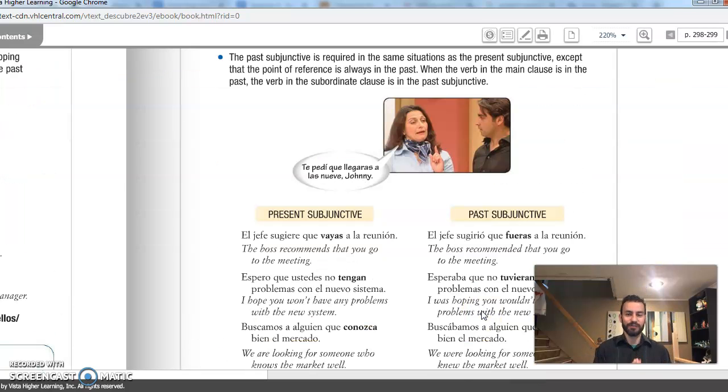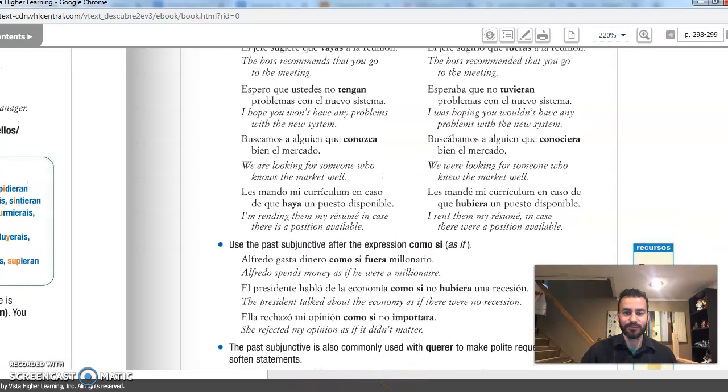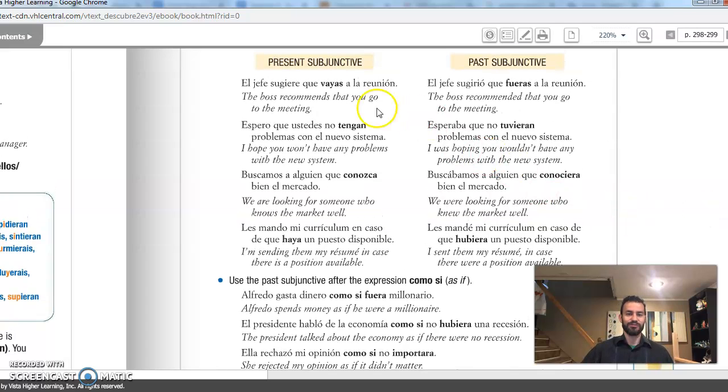So let's talk about the uses. Now, the first use we've already talked about. It's how things work in pairs in Spanish. So if you look at this sentence here, the boss recommends that I go to the meeting. So everything is in the present. There is a verb of will. El jefe sugiere que, I'm sorry, not that I go, that you go. El jefe sugiere que vayas a la reunión.